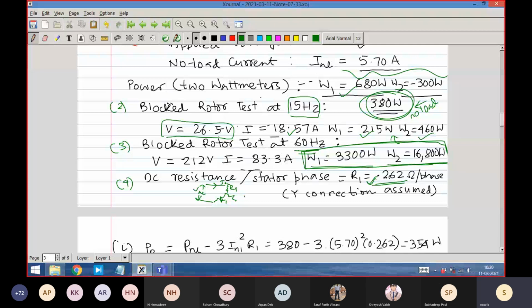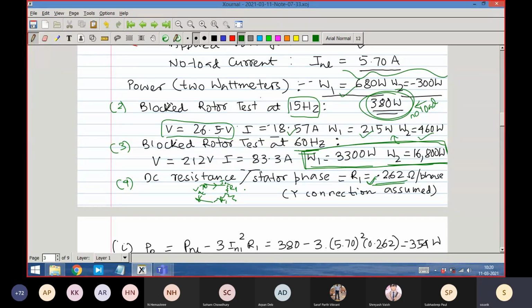Since you are applying the voltage between 2 terminals, the 3rd terminal is open. So what resistance will you see? The measured resistance is 10 volt divided by 5 ampere, which is equal to 2 ohm. So 2 ohm is equal to R1 plus R1, 2 resistances in series.